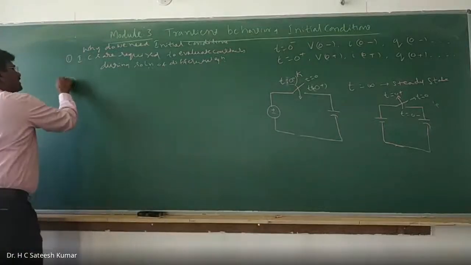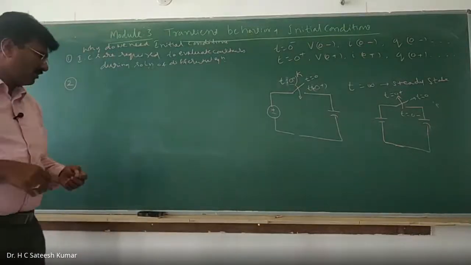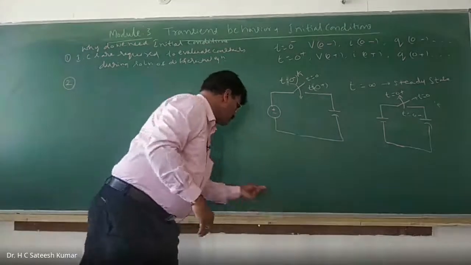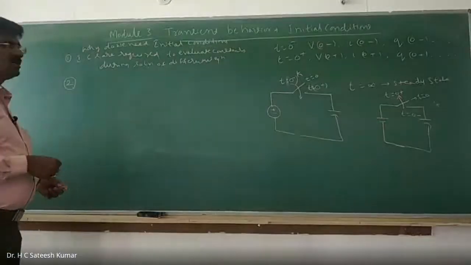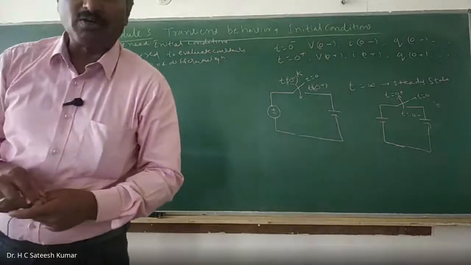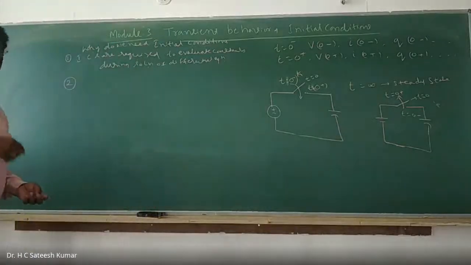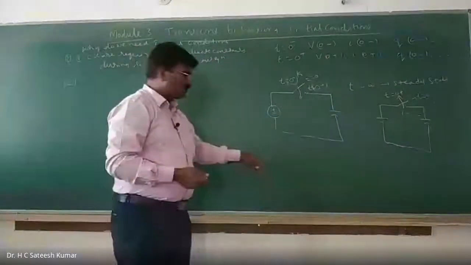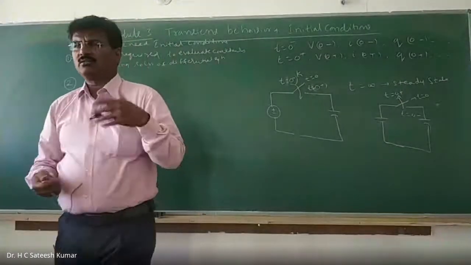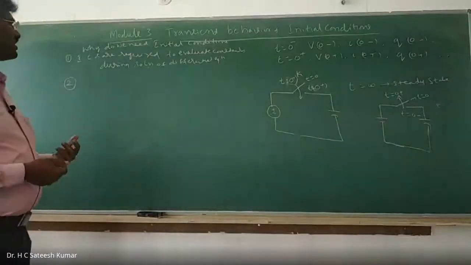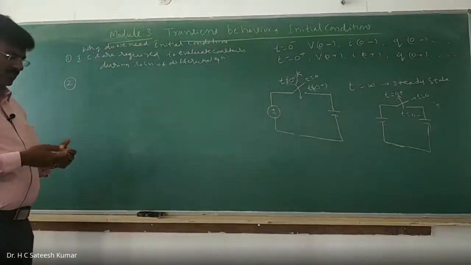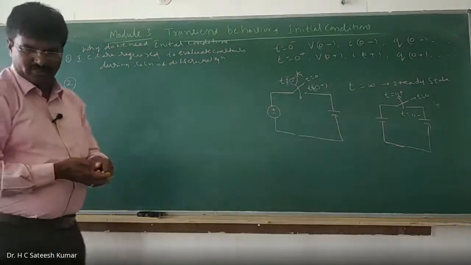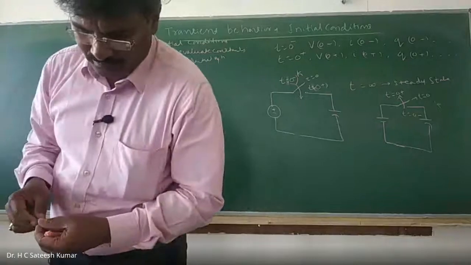Initial conditions are required while solving the differential equation to find out the constants. How many initial conditions are required? Depending upon the order. First order, we need only one initial condition. Second order, we need two. For nth order differential equation, we need n number of initial conditions. That is the first point.